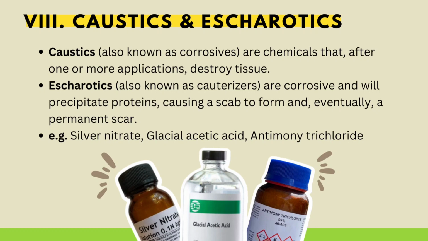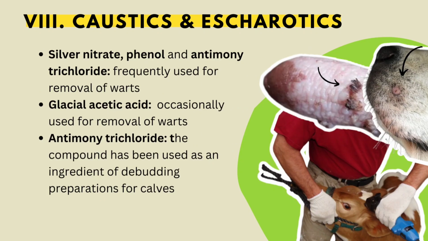Next, we have the caustics and escharotics. Caustics, also known as corrosives, are chemicals that after one or more applications destroy tissue. Escharotics, also known as cauterizers, are corrosive and will precipitate proteins, causing a scab to form and eventually a permanent scar. Examples are silver nitrate, glacial acetic acid, and antimony trichloride. Silver nitrate, phenol, and antimony trichloride are frequently used for removal of warts, same with glacial acetic acid. Antimony trichloride has been used as an ingredient of a disbudding preparation for calves.